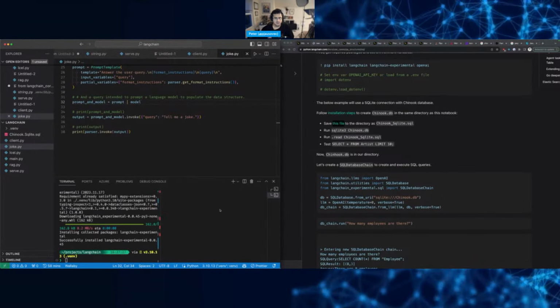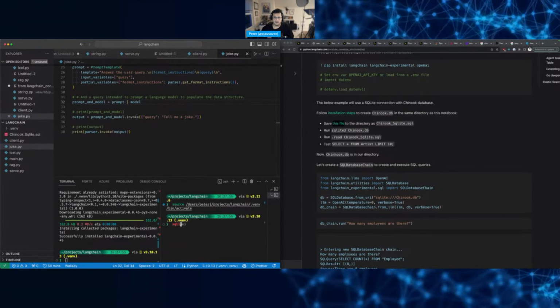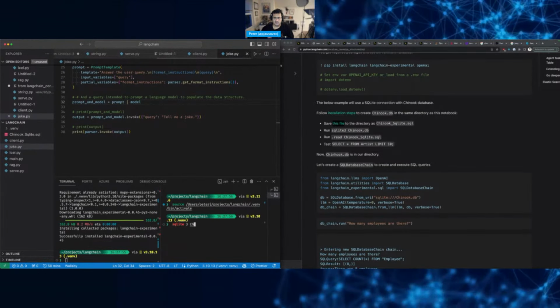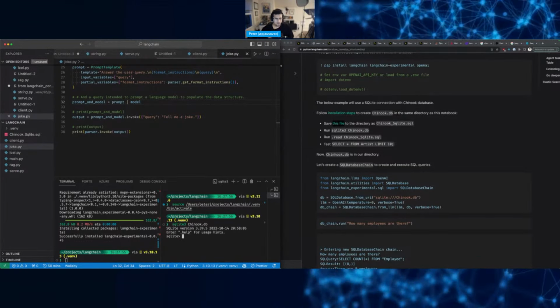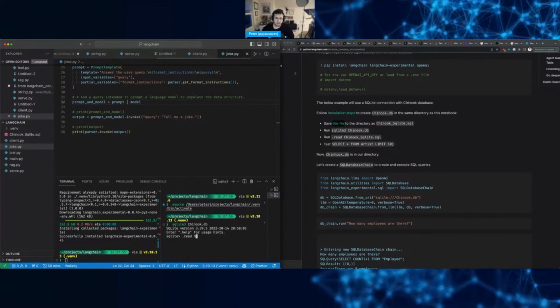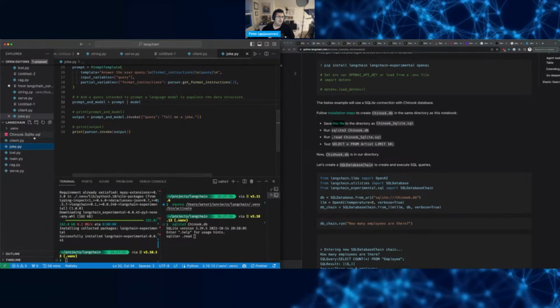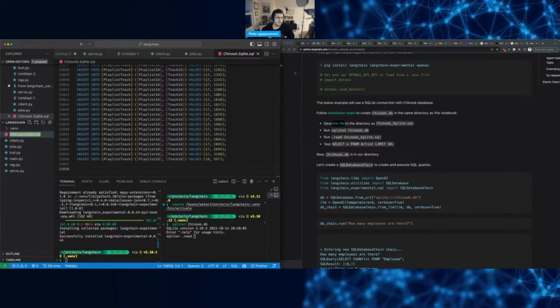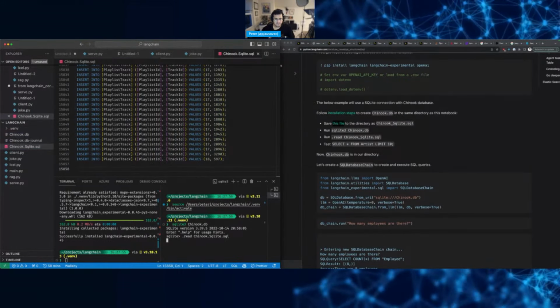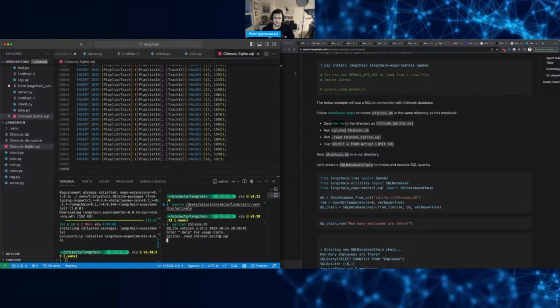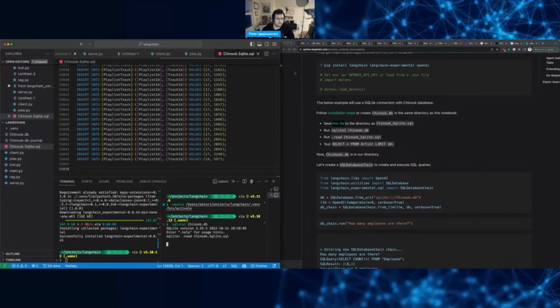Let's open another terminal here, and we'll do sqlite3 nuke.db. Okay, and then we're going to read in the SQL file. So this will actually create the tables and insert the values and everything that we need.